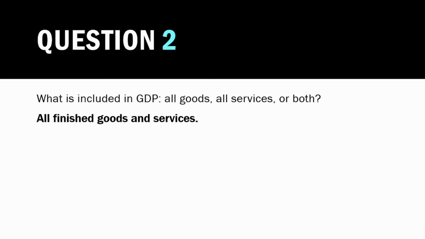If we look at the definition of GDP, we see it's defined as the market value of all finished goods and services produced within a country in a year. So using this definition, we can say that it includes all finished goods and services, so both.